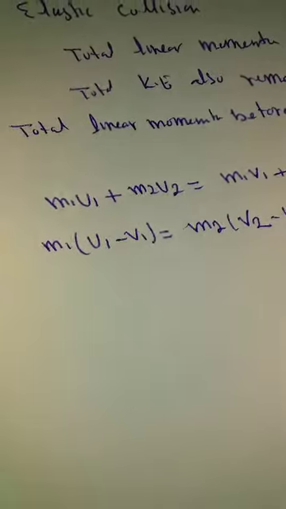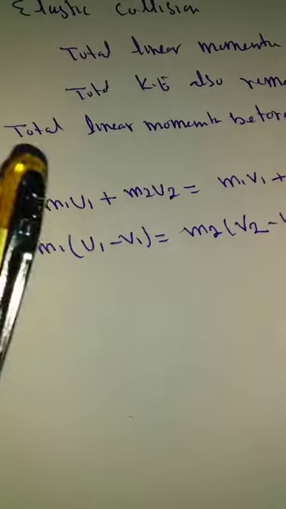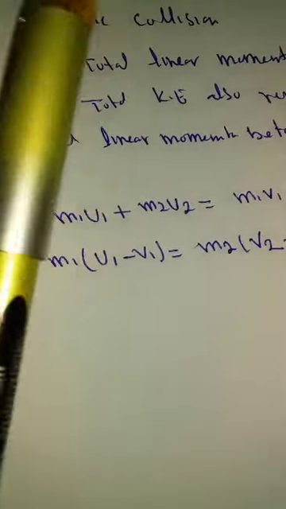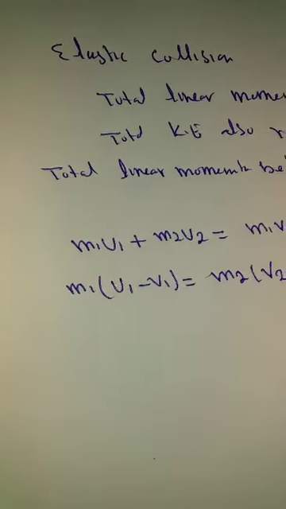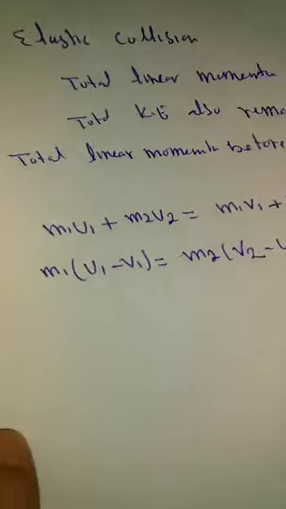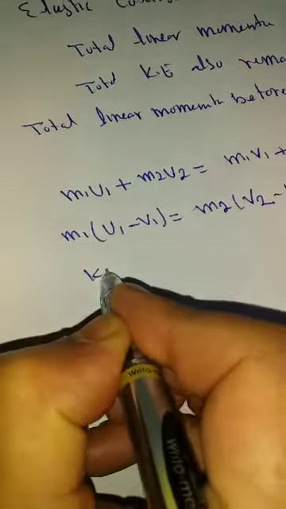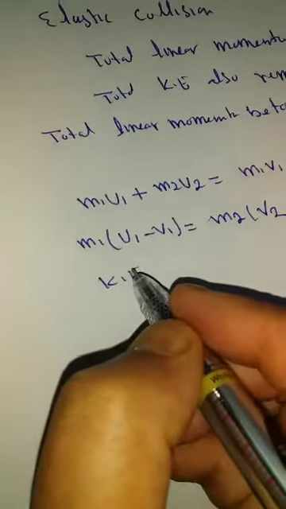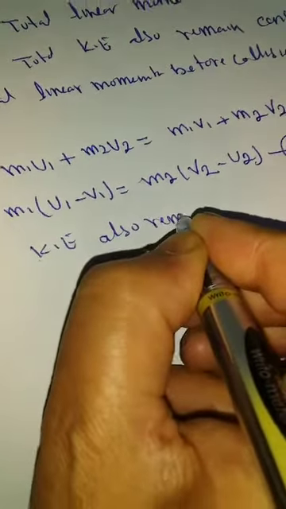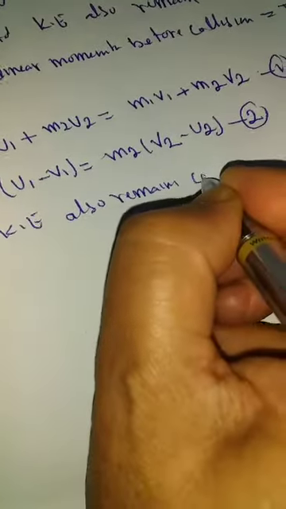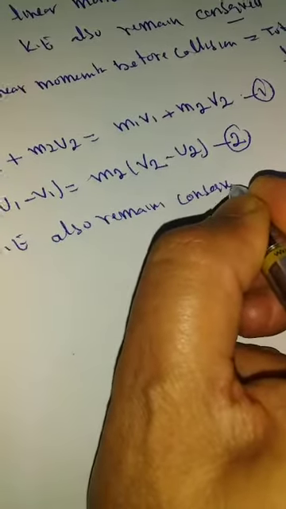Now the total linear momentum of the system before collision is as above. But according to the law of conservation of kinetic energy, the total kinetic energy of the system remains conserved. That means the total kinetic energy of the system before collision is equal to the total kinetic energy of the system after collision. Kinetic energy also remains conserved, because this is the definition of elastic collision.